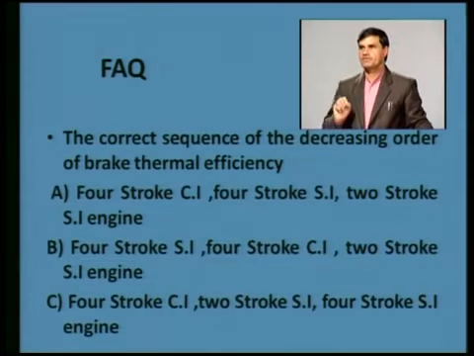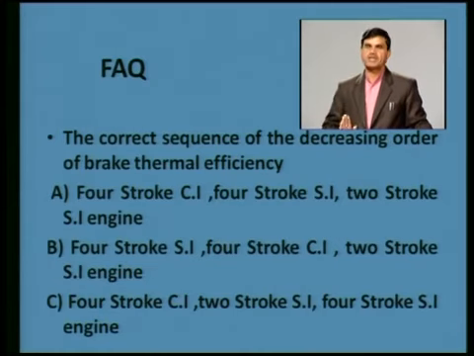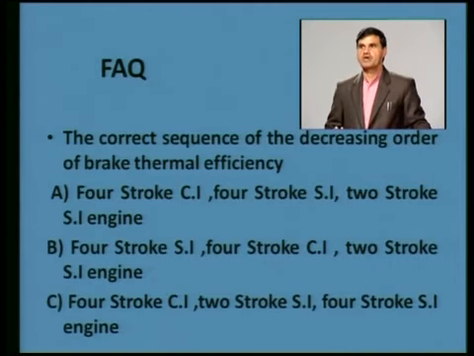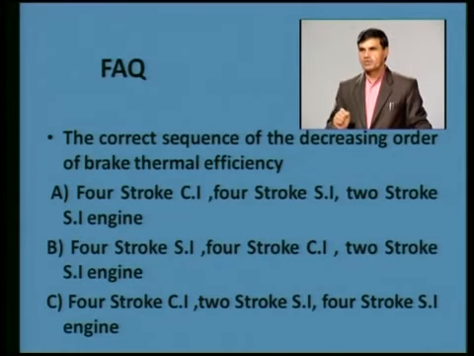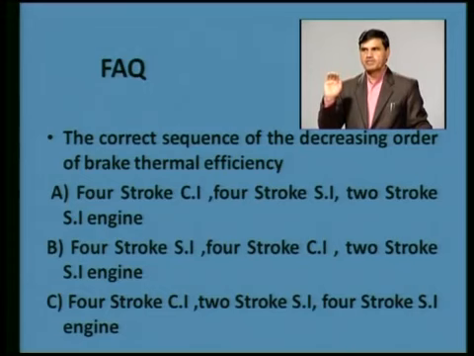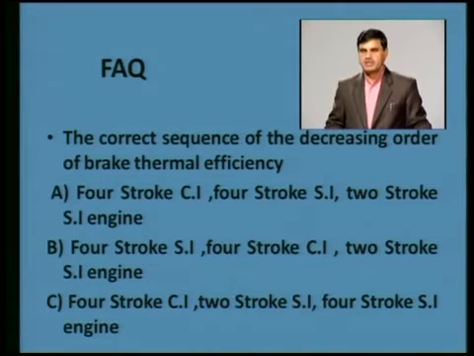Then the sequence of the efficiencies: most efficient is 4-stroke CI engines, then 4-stroke SI engine, where CI stands for compression ignition engines, and then 2-stroke spark ignition engine. Always as compared to spark ignition engines, compression ignition engines are more efficient because their compression ratios are higher. At the same compression ratio, spark ignition engines are more efficient, but at different compression ratios, because the compression ratio in a diesel engine is higher as compared to a 4-stroke spark ignition engine, 4-stroke CI engines are more efficient.